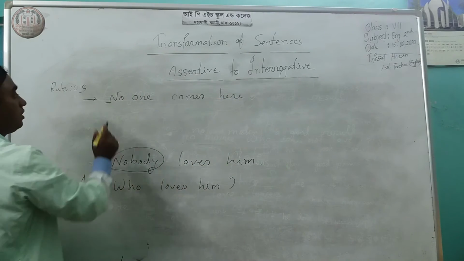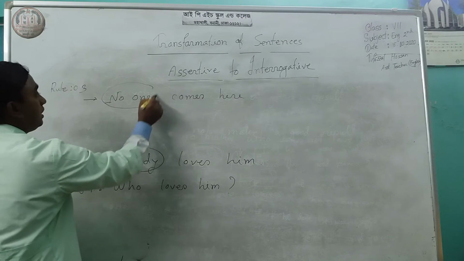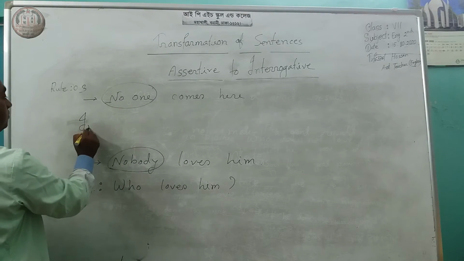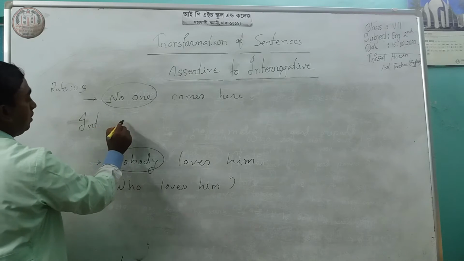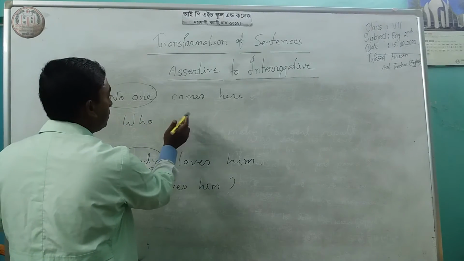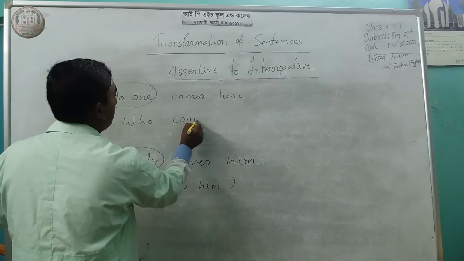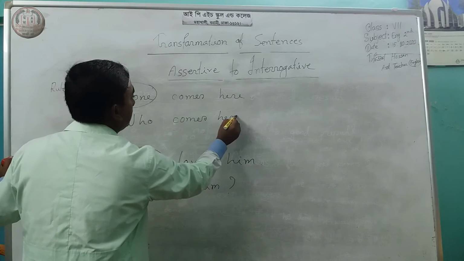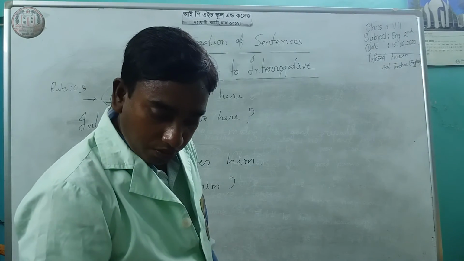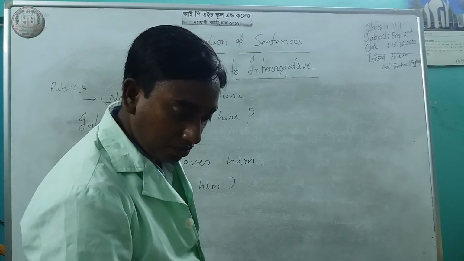Look at this. No one is a negative form. Then it will be only who, never does not. Who comes here, and question mark.